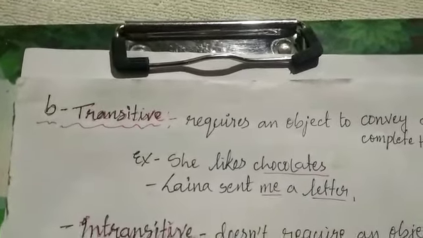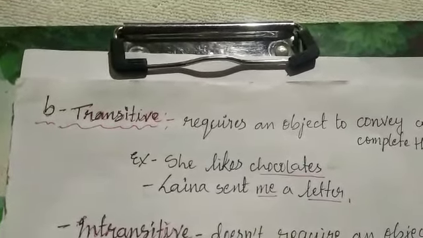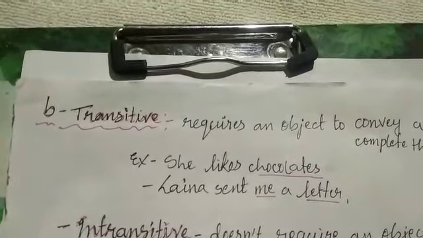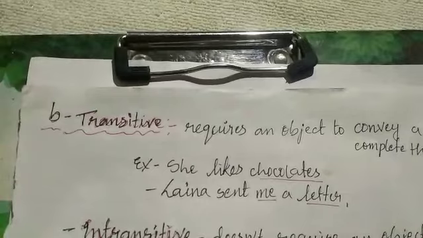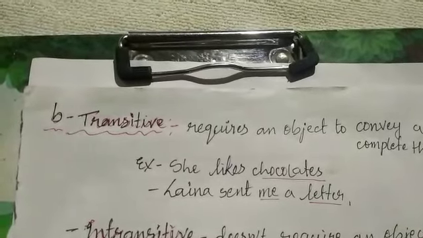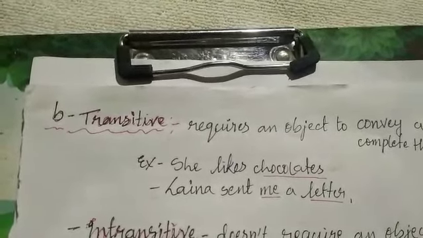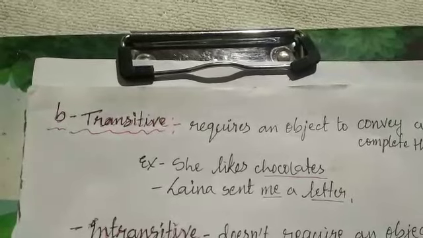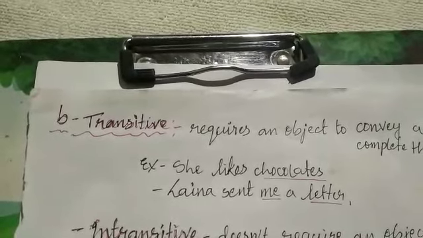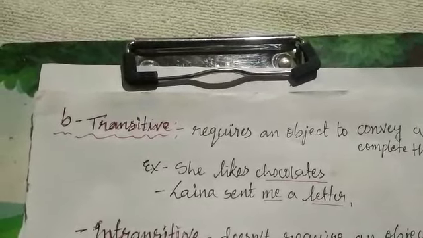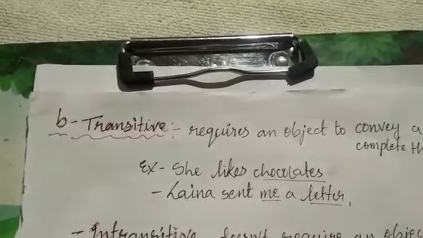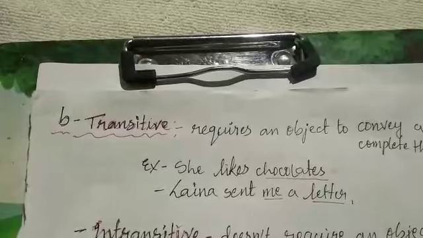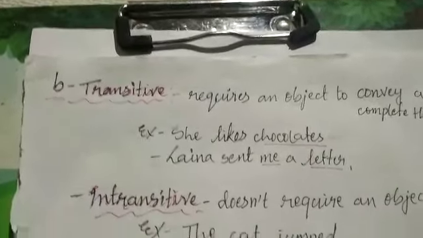Second example, Lena sent me a letter. Here we have two objects. The primary object is a letter and secondary object is me. If we don't have an object, then we can say Lena sent me what? So the question arises, what? Therefore, a transitive verb requires an object to convey a complete sense.